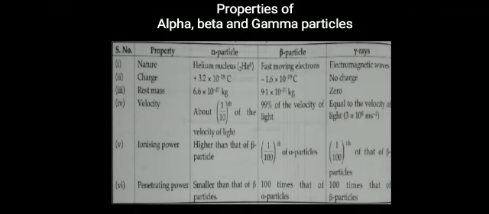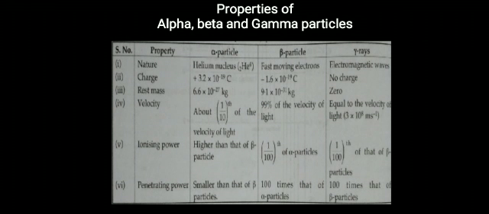Now we can see some of the properties of alpha, beta and gamma particles. Six properties are shown here. What is the nature? We know alpha particle is a helium nucleus, right? Then beta is a fast moving electron, gamma are electromagnetic waves. Then charge is given, rest mass. Now we know charge and rest mass. There is no charge for gamma ray and no rest mass, zero rest mass. Velocity is given, in which gamma ray is equal to the speed of light, 3 into 10 raised to 8 meter per second, whereas beta particle is fast moving, a little less than the speed of light.